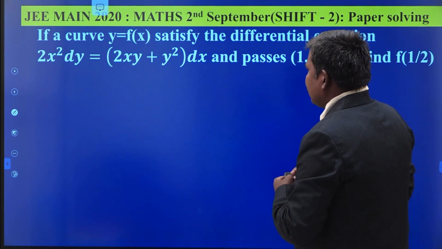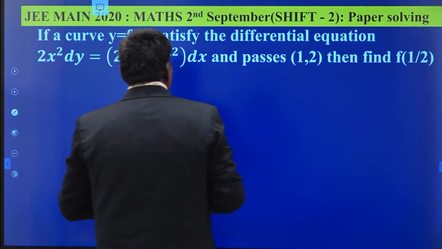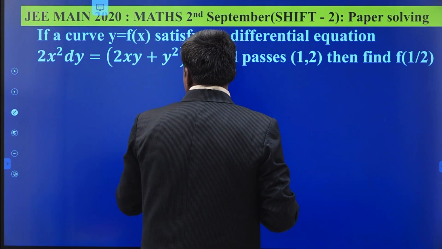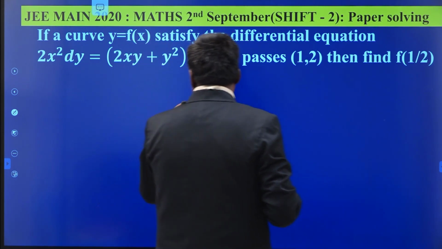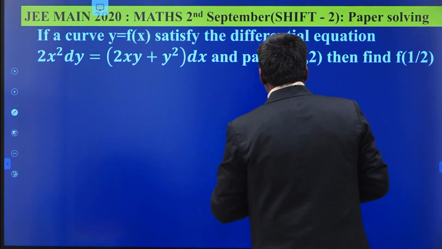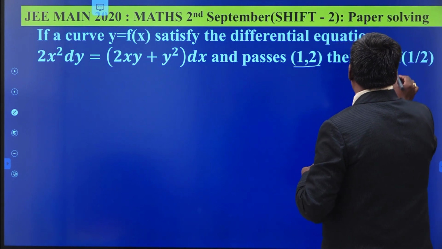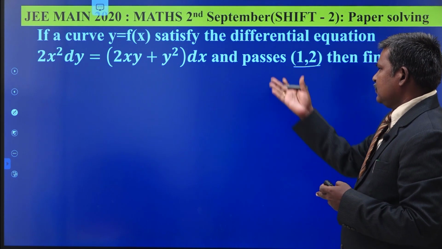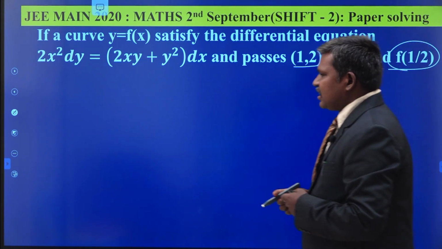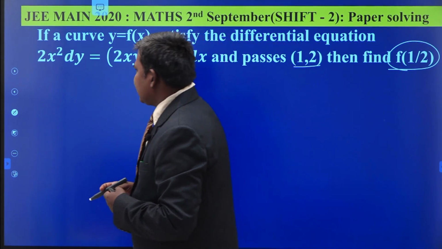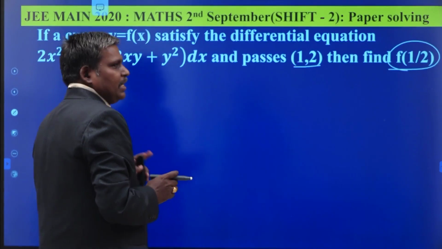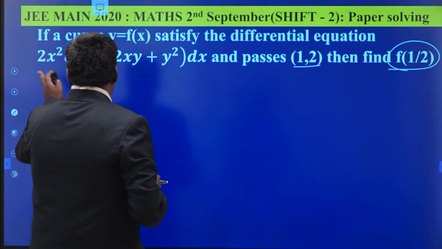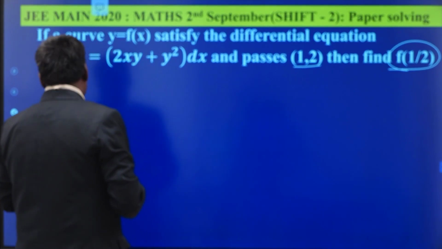Next question. If a curve y is equal to f of x satisfies the differential equation 2x square dy is equal to 2xy plus y square dx and passes through the point 1 comma 2, then you have to find out the value of f of 1 by 2. So clearly this is a differential equation. In JEE, one differential equation question must be there. So we have to solve this differential equation.